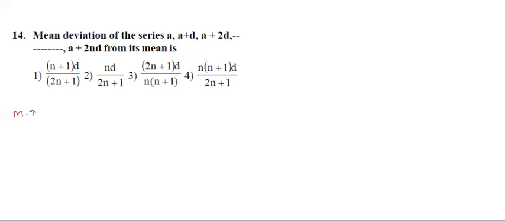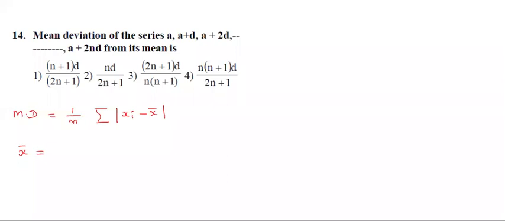Mean deviation about mean is 1 by n into sigma modulus xi minus x bar. First we need to find x bar. X bar means mean.